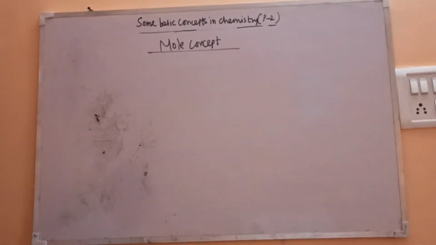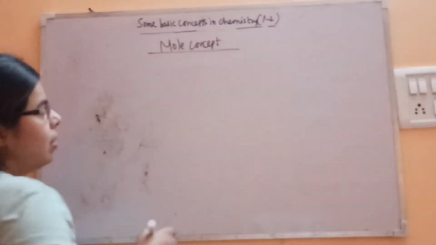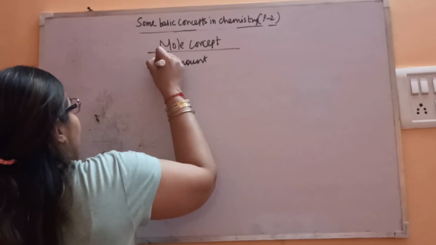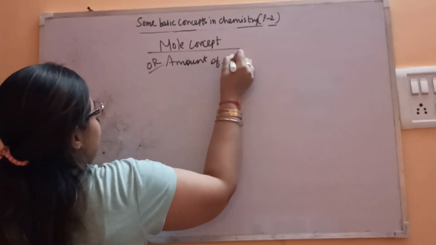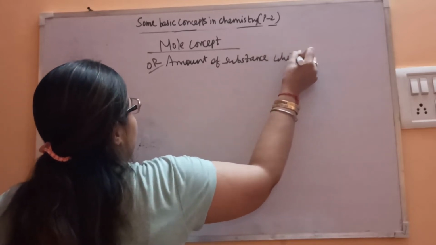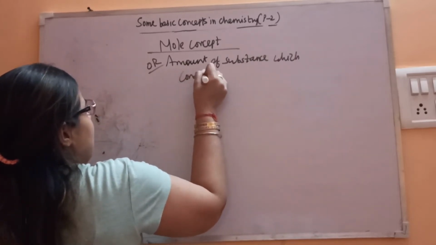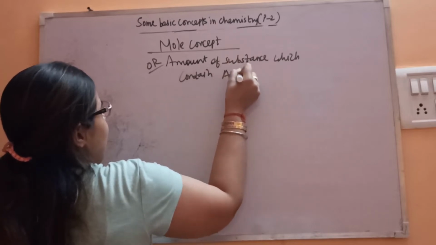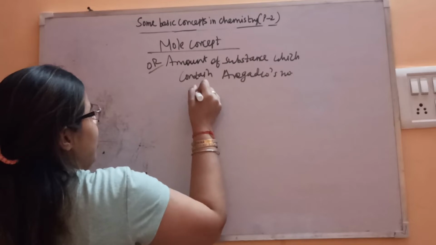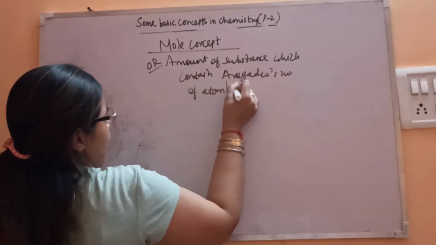In terms of number, it is defined as the amount of substance which contains Avogadro's number of atoms or molecules.